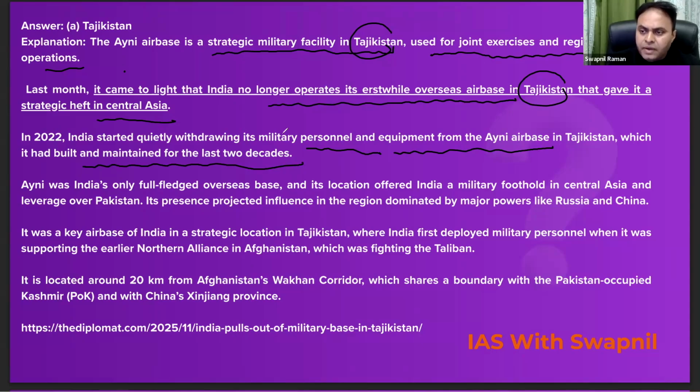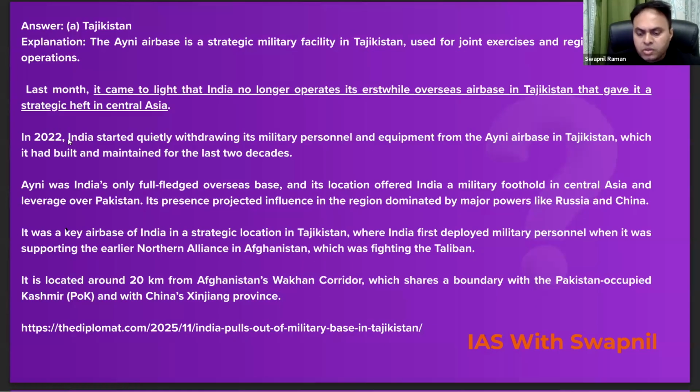Somewhere it is a setback for India because we maintained this location for more than 2 decades, right? And it is quite close to Central Asia. So it is located around 20 kilometers from Afghanistan's Wakhan corridor, which shares a boundary with Pakistan occupied Kashmir and with China's Xinjiang province, right? So this was in the news recently. Now let's move on to the next question.